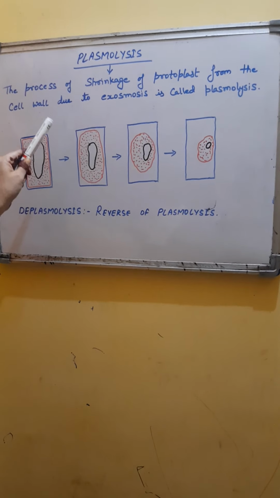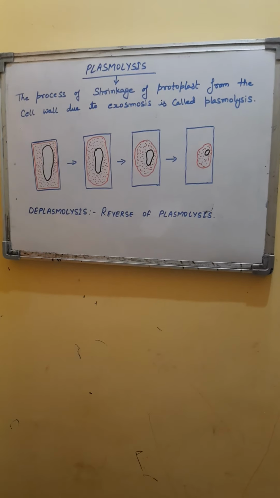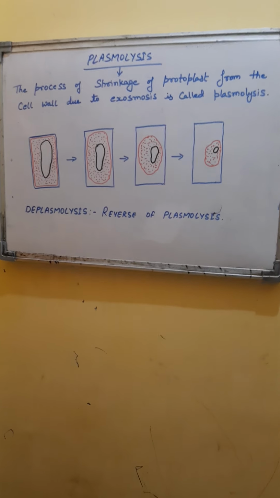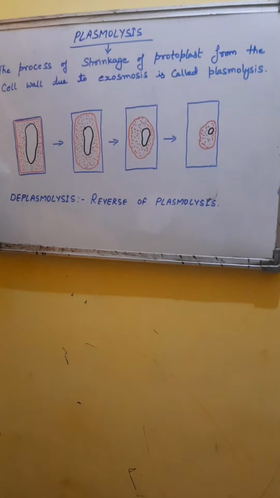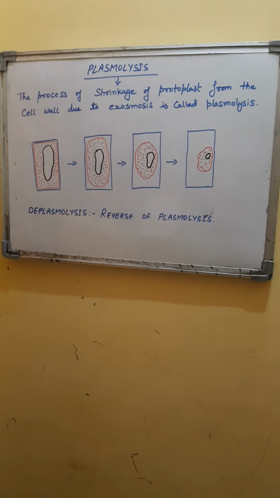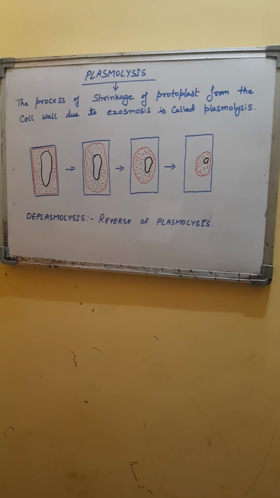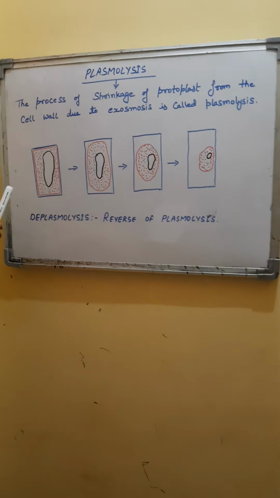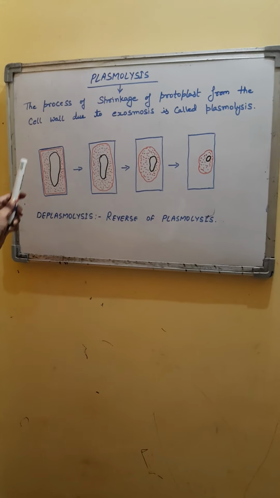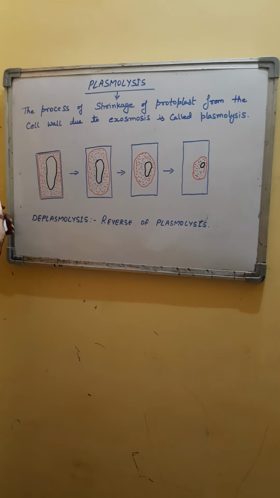So the process of plasmolysis will start taking place when the cell is kept in a hypertonic solution. First of all, there will be gradual loss of water from the plant cell. It will cause the protoplast to stop exerting pressure on the cell wall. This is the beginning of plasmolysis. Beginning plasmolysis is also called limiting plasmolysis.